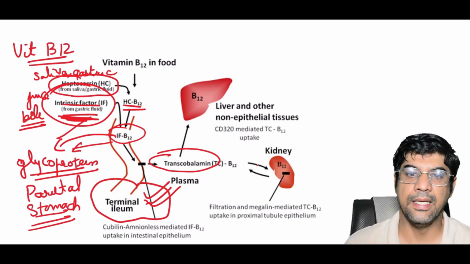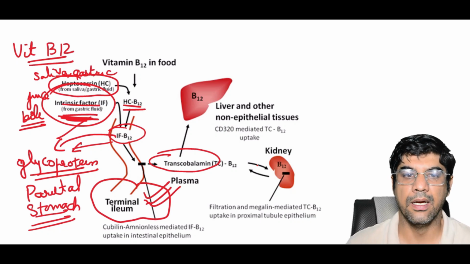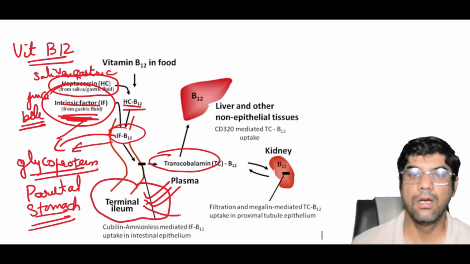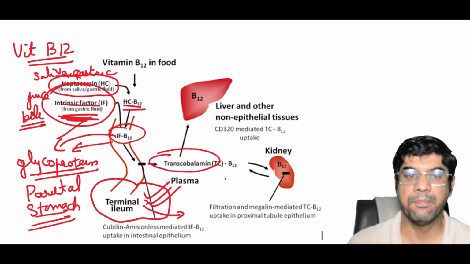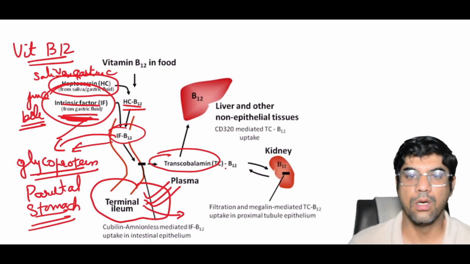Now within the ileal mucosal cells, vitamin B12 is released from intrinsic factor, and it binds to transcobalamin, a transport protein.